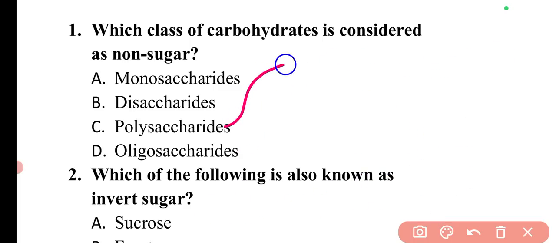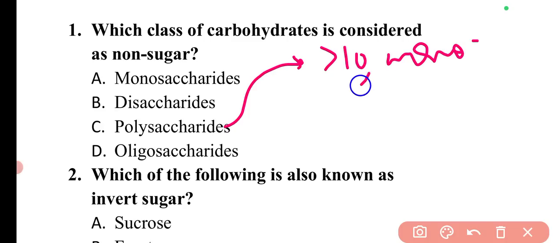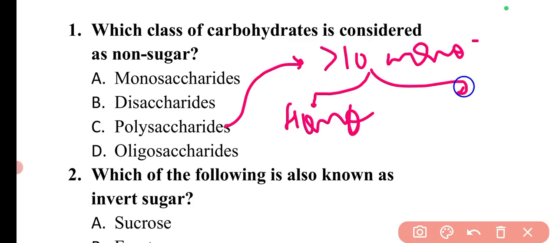Then coming to polysaccharides. Polysaccharide classes are very important. These are carbohydrates made up of more than 10 monosaccharide units. They can be homopolysaccharides or heteropolysaccharides.